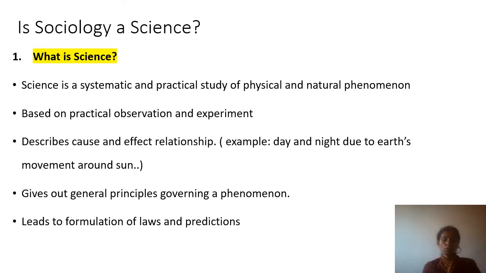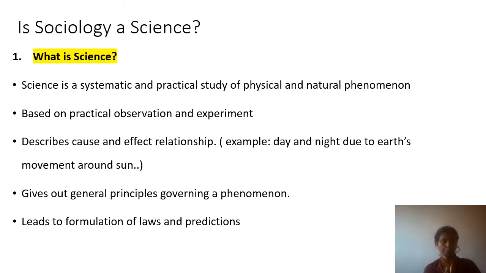Other examples also. For example, the life of an organism: it takes birth, it grows, it matures, and then it dies. What is the process, how does it happen, all those things they always learned in terms of practical observation, experiment, and cause and effect relationship. That is all about science, which is observable. You can see it, you can experiment, and you can predict. This is happening, so this only will happen. That is the meaning of science.